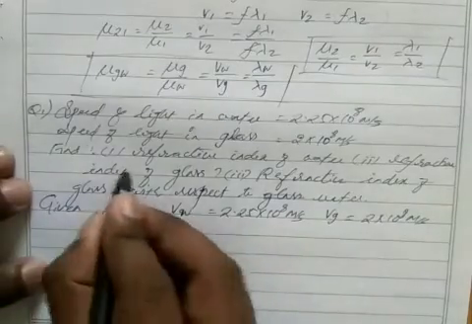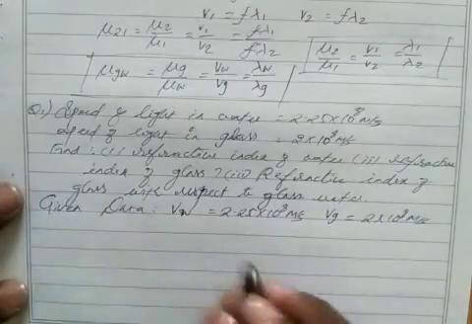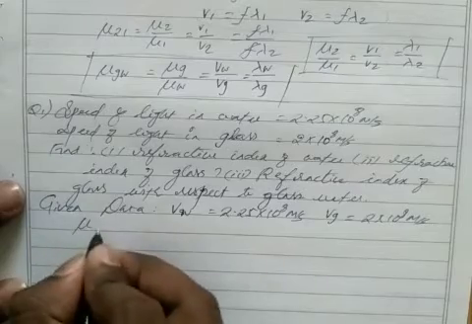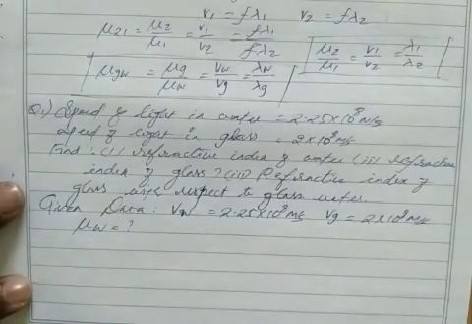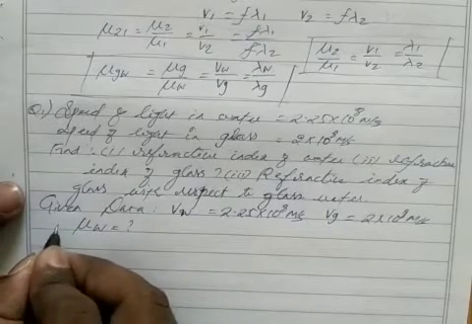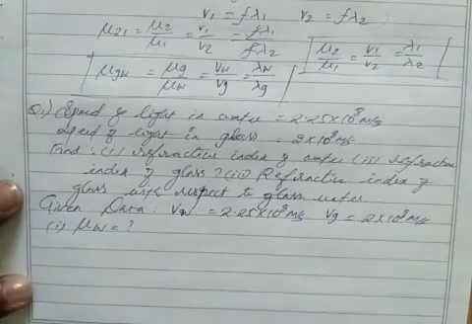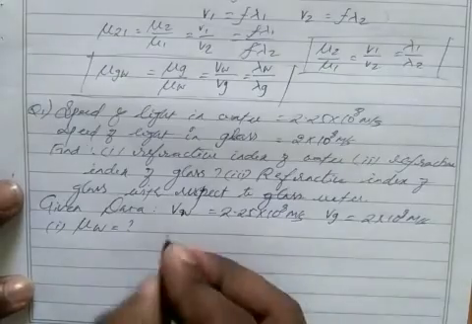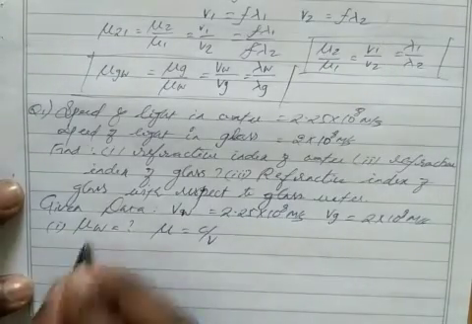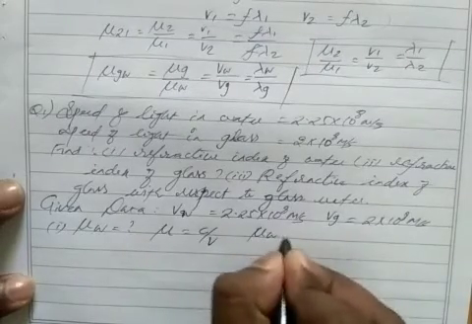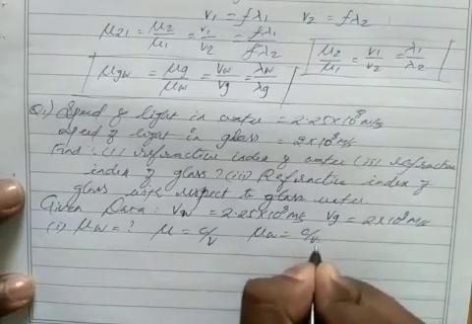We have to find the refractive index of water. What's the symbol of refractive index? Mu, and for water mu W. So how to find mu W? Do you have any idea? We know the formula for refractive index, mu equal to C by V. For water, mu W equal to C by VW.